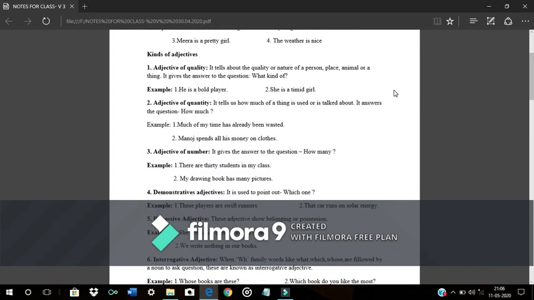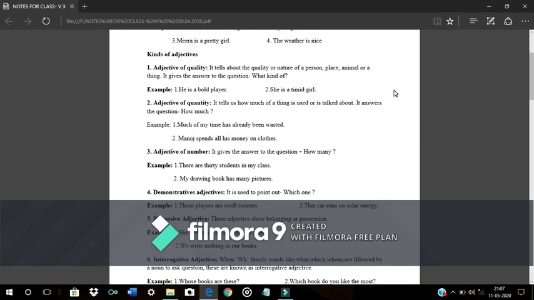Third one is adjective of number. It gives the answer to the question how many. Fourth one is demonstrative adjective. It is used to point out which one, or we can say the demonstrative adjective is used to show distance from the speaker. Fifth one is possessive adjective. These adjectives show belongings or possession or ownership.